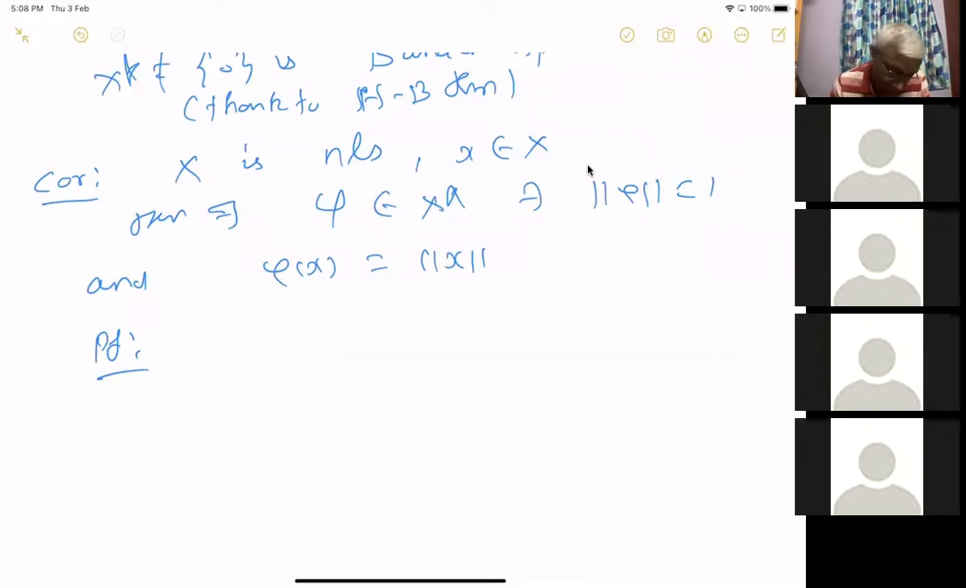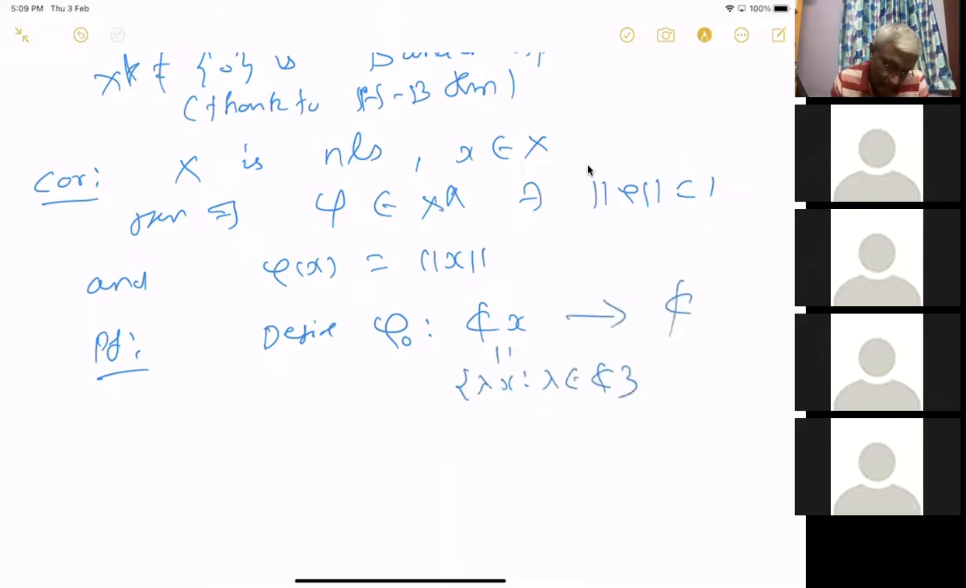So this is just easy. You define phi naught on the subspace, you take cx, which is equal to lambda x, where lambda is in C. This is just a one-dimensional subspace.